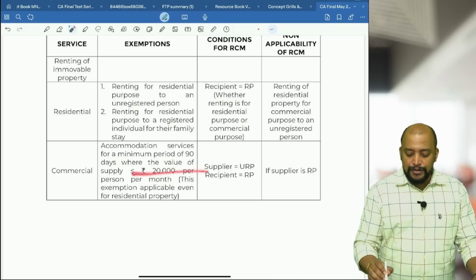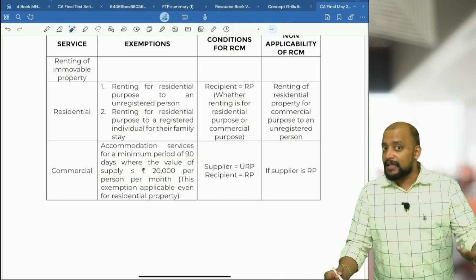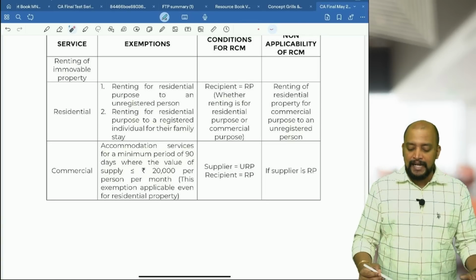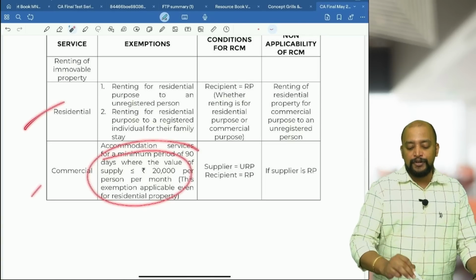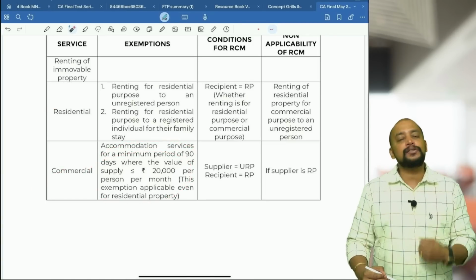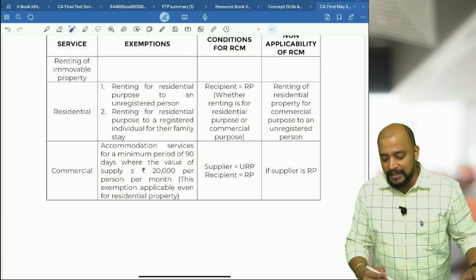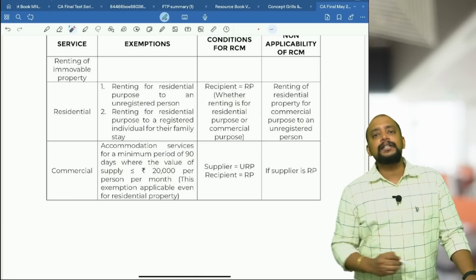So less than or equal to 20,000 per person per month will be exempted. This exemption is common for both residential property as well as commercial property. And what are the conditions for RCM?